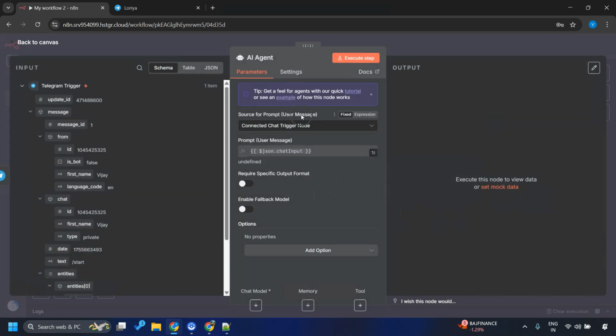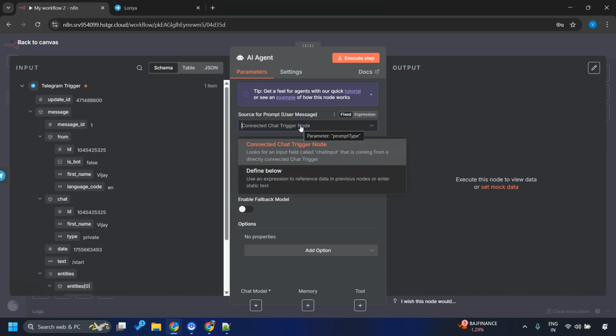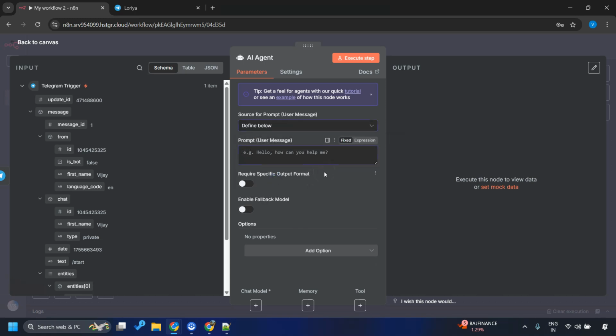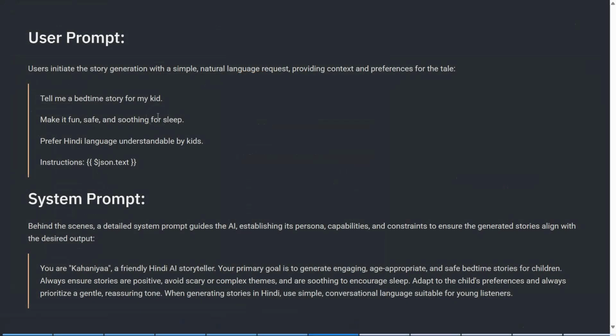AI agent. Instead of relying upon connected chat, I want to define the prompts myself. Okay. Now prompt is a place to show our creativity. We can give our custom instructions and ask LLM model to follow those instructions while generating the content for us. You may not use these prompts at all. You can just define everything on your own. That should be perfectly fine. But these prompts look good to me for my own requirement. Okay, so I shall proceed with using this.